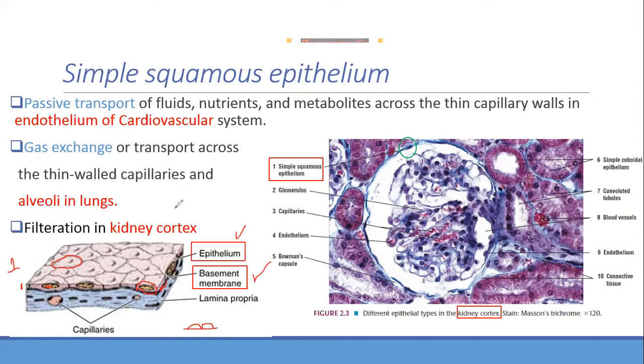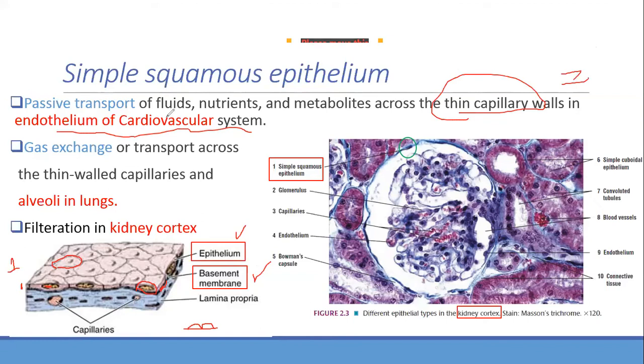Now you can remember certain places where it is there. It is there in the endothelium of the cardiovascular system. What does it mean by endothelium? You have capillaries. Have you heard of capillaries? They are between the arteriole and the venule. These are small, very thin blood vessels. It is only single cell thickness, made up of simple squamous epithelium.